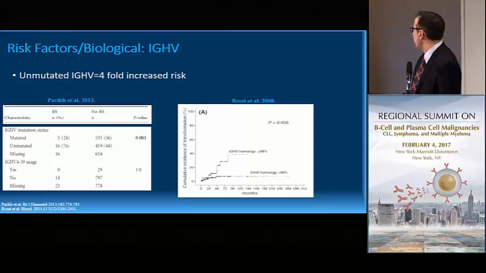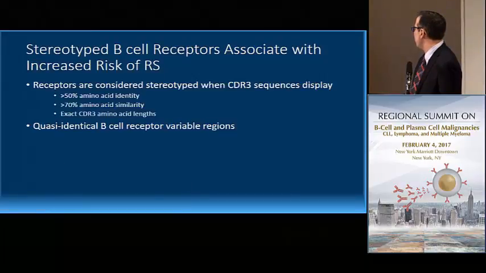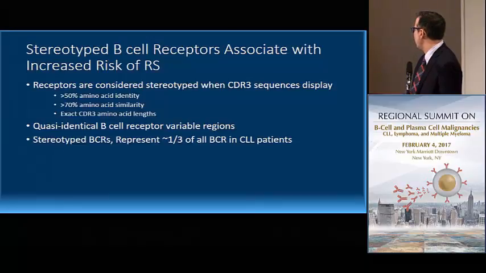And then if you look further in terms of unmutated IgVH, there's thought to be a fourfold increased risk of developing Richter's transformation, as evidenced here by two series. Stereotyped B-cell receptors are associated with the development of Richter's. These are receptors that are considered stereotyped when the CDR3 sequences display greater than 50% amino acid identity, more than 70% amino acid similarity, and an exact CDR3 amino acid length, quasi-identical B-cell receptor variable regions.